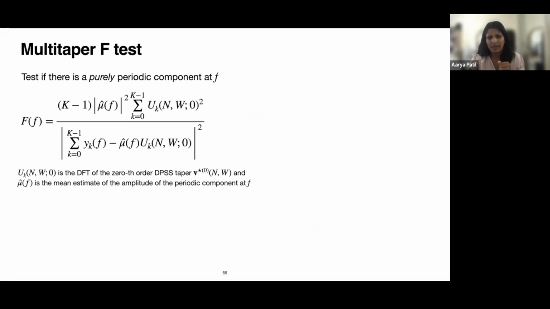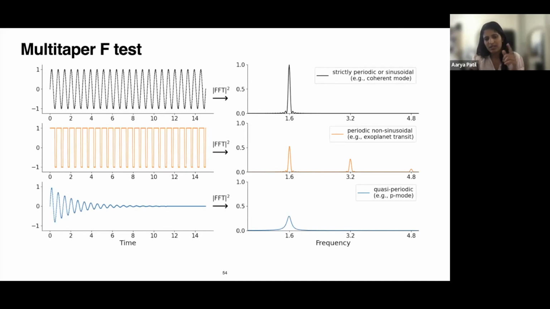And so the multi-taper F-test basically tests whether there's a purely periodic component present at frequency f or not. And by purely periodic, I mean the first type of signal here, which is strictly periodic. But it could also mean an exoplanet signal, but only the single frequency here. So we are dealing with two types of signals in the first two panels.